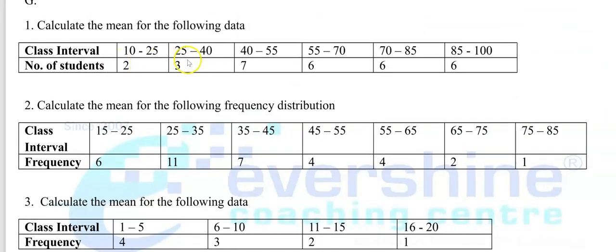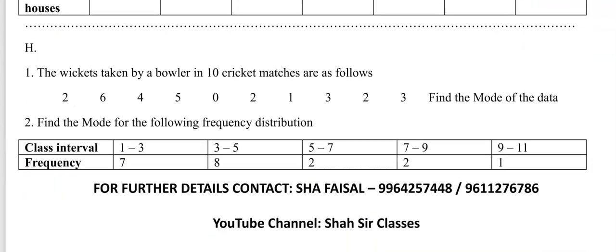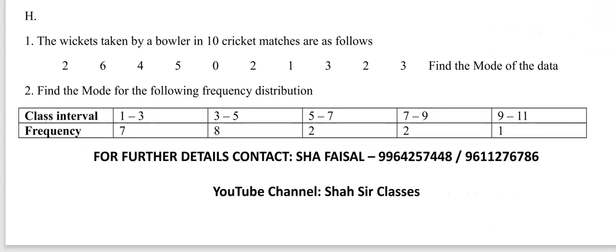Can you see here? 10 to 25, 25 to 40, 40 to 55. You can find the midpoint. Frequency means number of students. Always the top row is class interval and the row below is frequency. F into x, sigma fx by n, do it. These all problems are related to mean. And after that, mode.